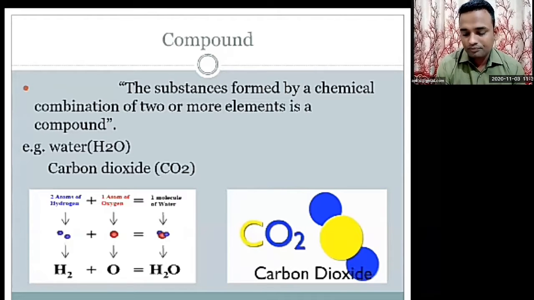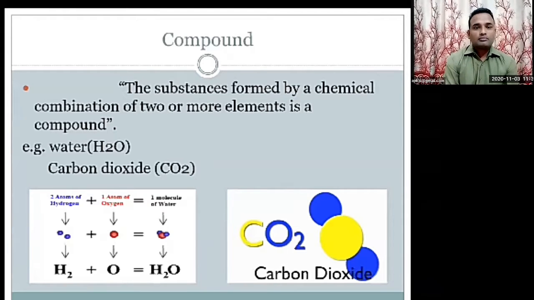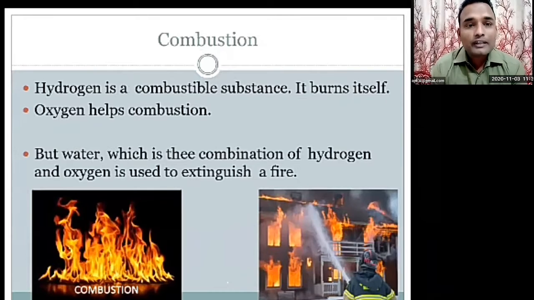Okay. Now, a substance is a compound only if its molecules are made up of atoms of different types. Water is a compound, that we have learned. One molecule of water is made up of two atoms of hydrogen and one atom of oxygen. But now here the compound is what? The thing which is made up of two or more different things. That is a compound.